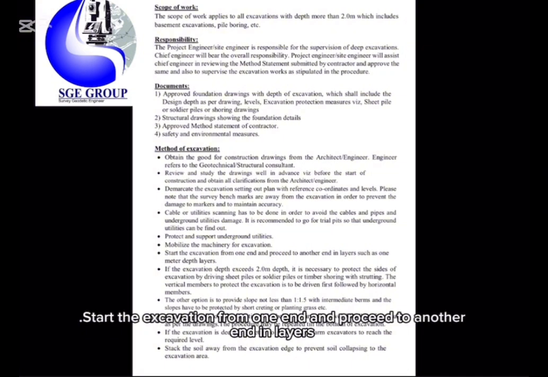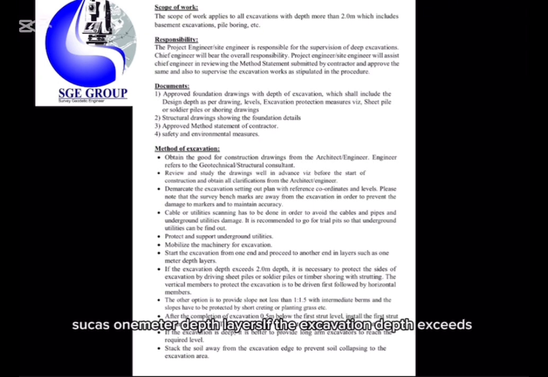Start the excavation from one end and proceed to the other end in layers, such as 1 meter depth layers. If the excavation depth exceeds 2.0 m, it is necessary to protect the sides of the excavation by driving sheet piles or soldier piles or timber shoring with strutting. The vertical members to protect the excavation are to be driven first, followed by horizontal members.